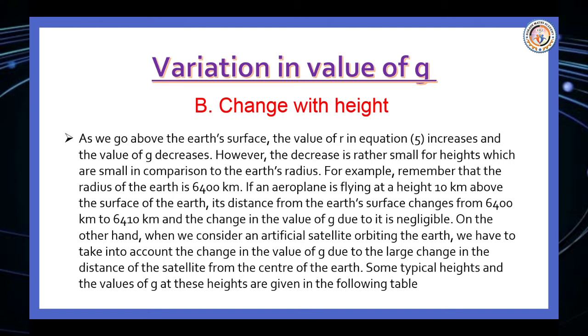On the other hand, when we consider an artificial satellite orbiting the Earth, we have to take into account the change in the value of g due to the change in the distance of the satellite from the center of the Earth. Some typical heights and the value of g at those heights are given in the following table.